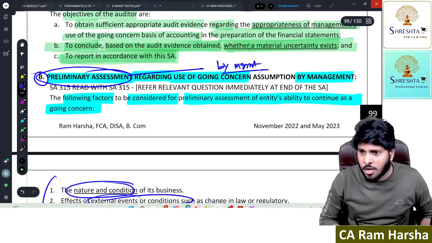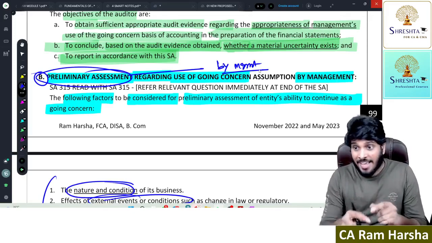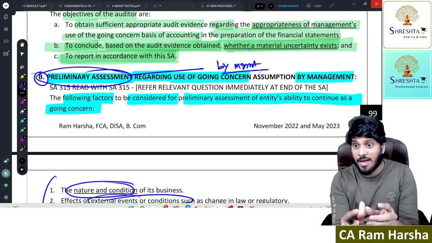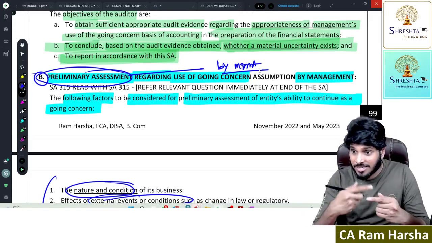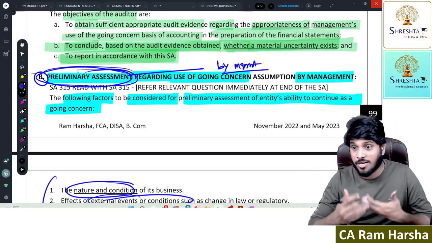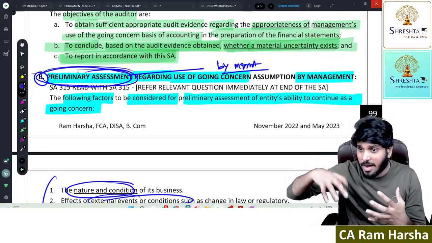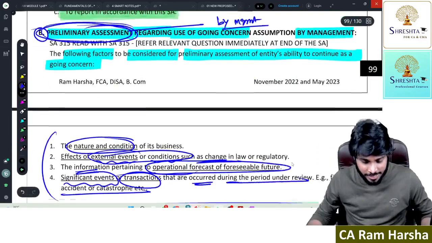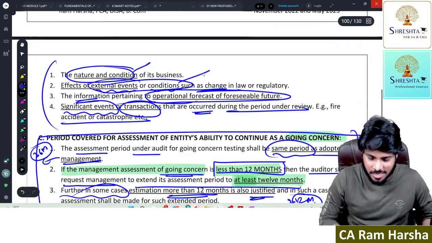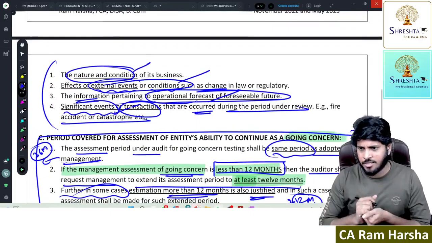Why should they do this? Because they are preparing financials on going concern basis. So, can the management use going concern basis? For that, management has to perform preliminary assessment. What does the preliminary assessment by management consist of? It consists of nature and condition, external events, operational forecast, important big transactions and events that happened.